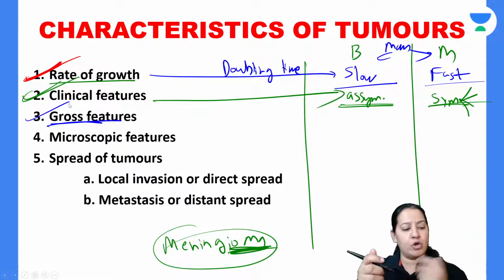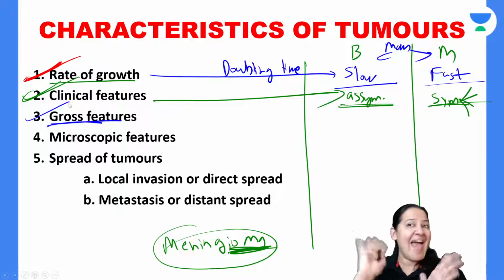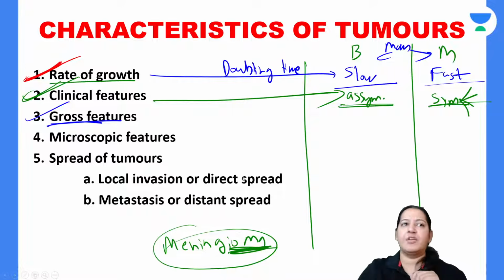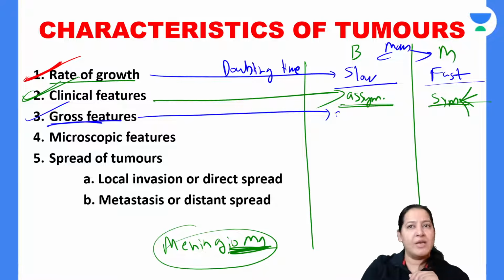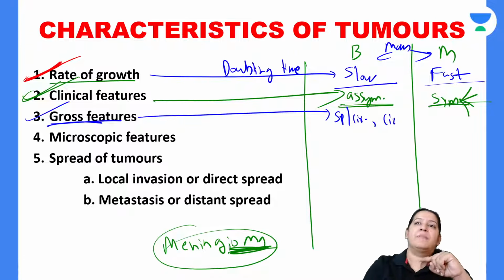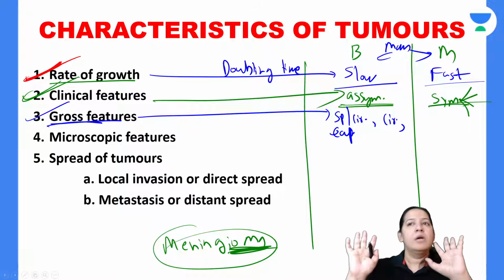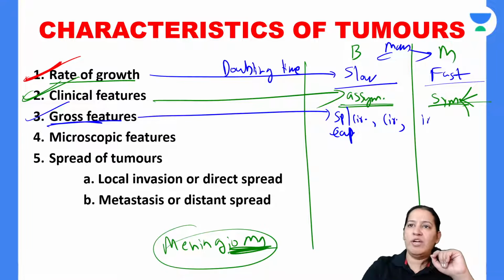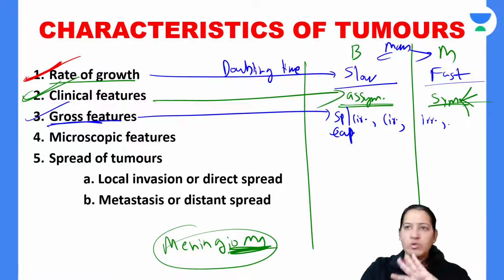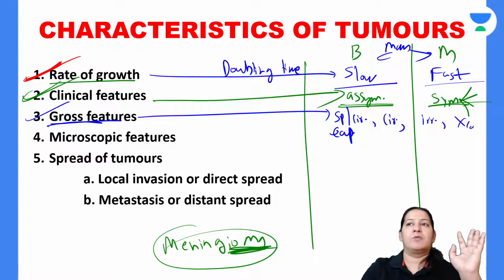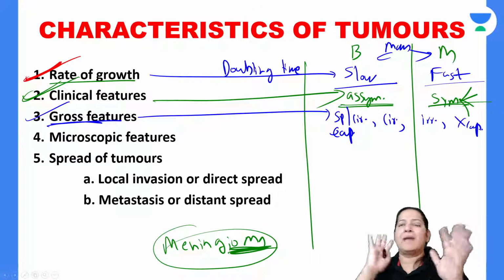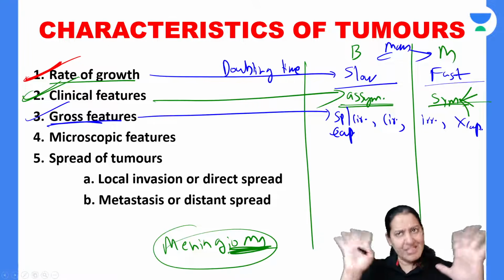Based on the gross features, can you give a guess whether it is a benign tumor or malignant tumor? Yes. Benign tumors are usually spherical, usually circular, well circumscribed, and usually covered with a capsule. And malignant tumors are irregular in shape, haphazard, they don't have any fixed shape, and they are non-capsulated. So based on the gross, we can make a judgment. I will show you the diagrams. First, here are my points.